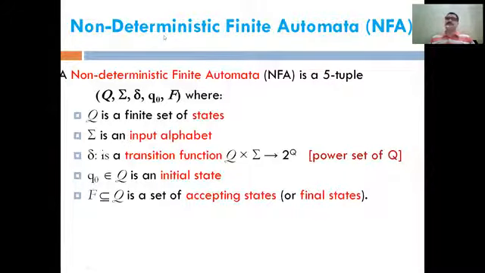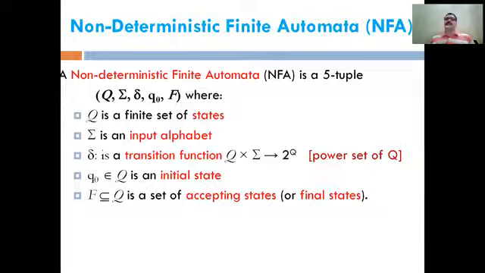It differs from the DFA. It works as Q cross sigma to 2 to the power Q, that is the power set of Q. So the only difference between DFA and NFA is in the transition function. This is the mathematical representation of non-deterministic finite automata.